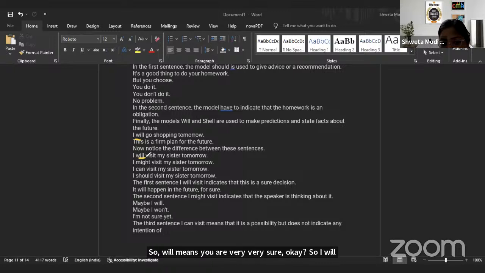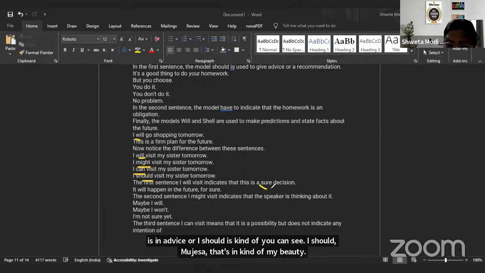Will means surety. I might visit: lesser chances. I can visit: even lesser chances. I should visit: it is an advice, or you can say it is kind of my duty, I should do this. Okay. So will is your surety.